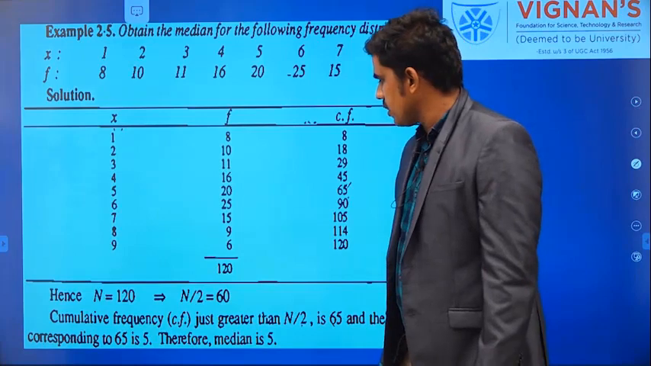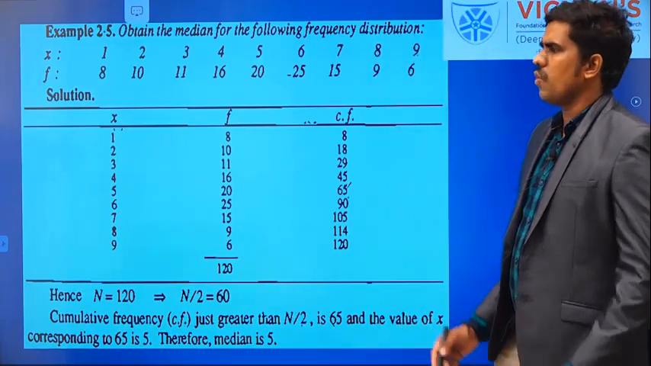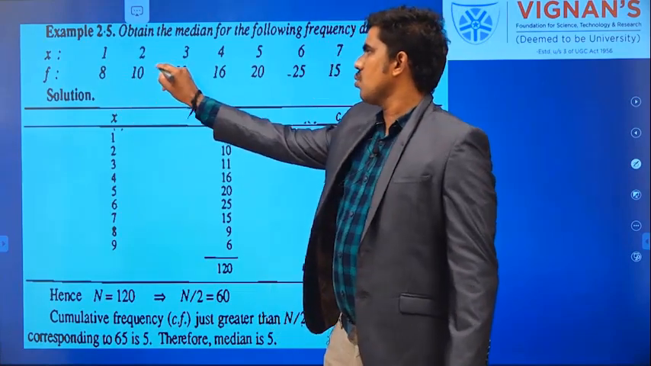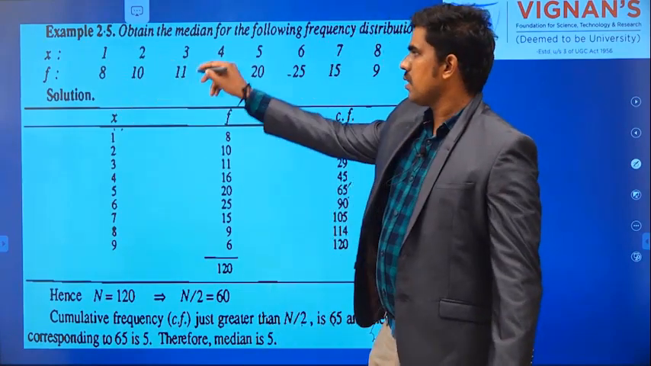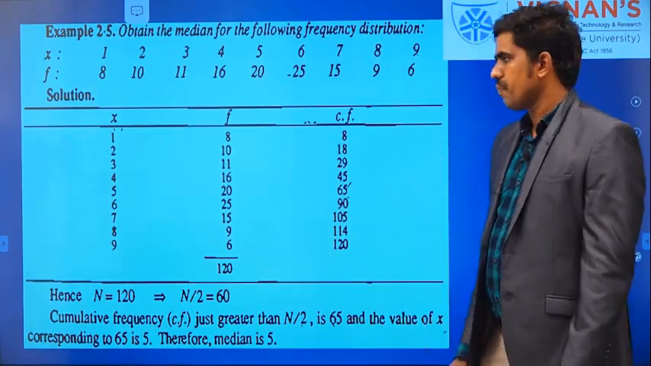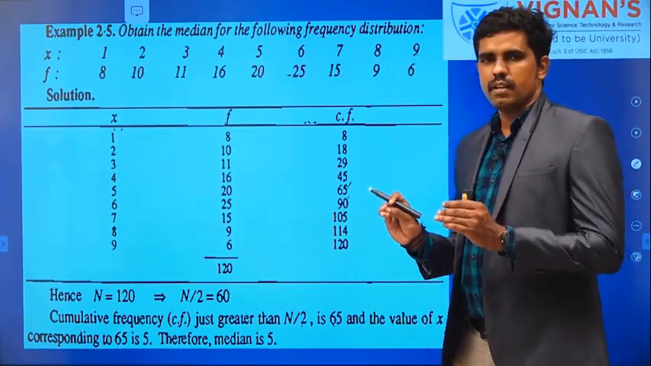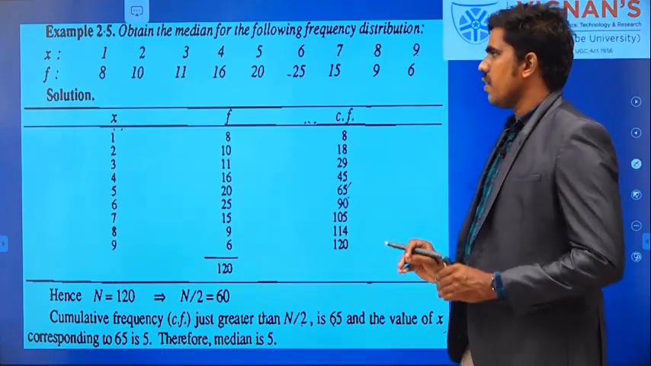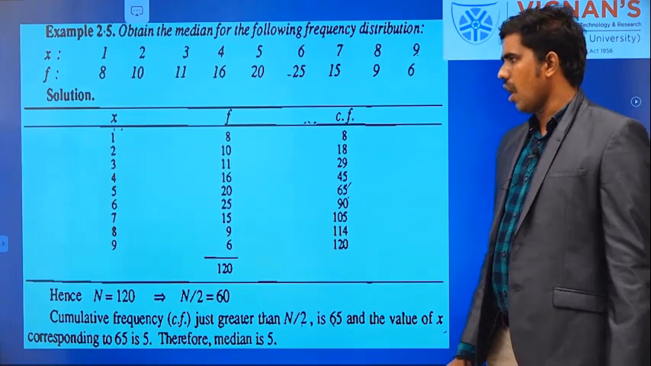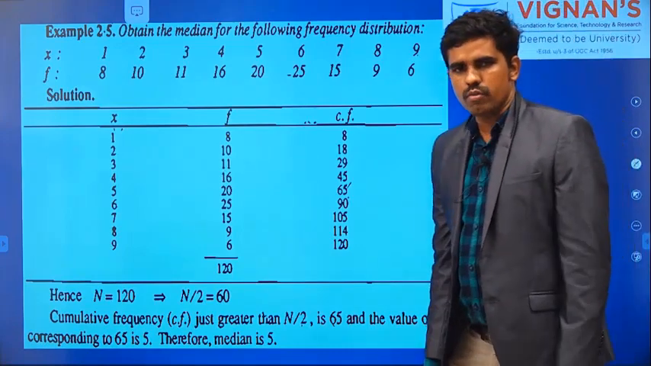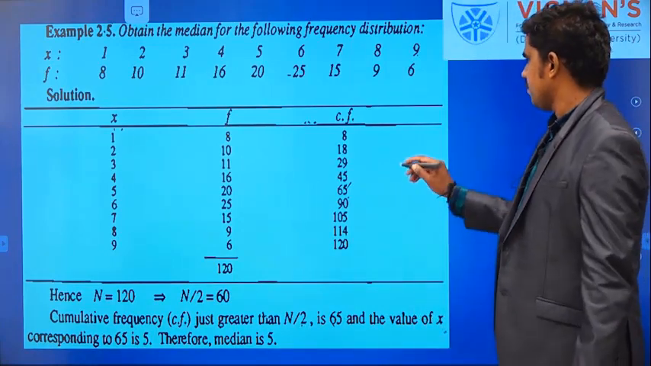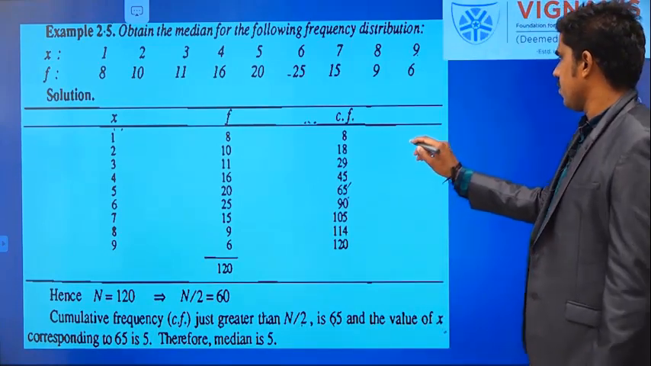So this is the data given to you. It is frequency data. What is the meaning of this data? Number 1 occurred 8 times, number 2 occurred 10 times, number 3 occurred 11 times. In this way the values are given to you. Now I want to find the central tendency value, in particular the median value, for this given data. So how am I going to find it? As I told you, if it is frequency data, first find n.